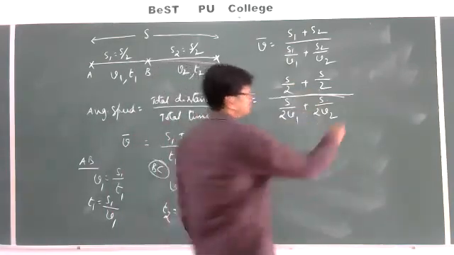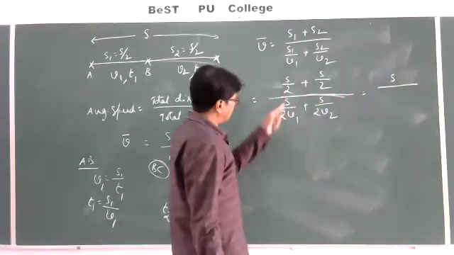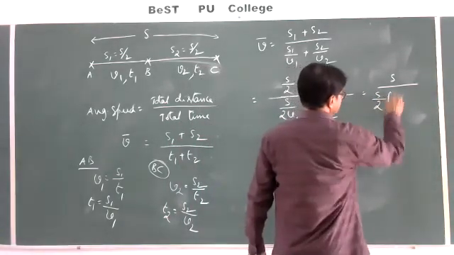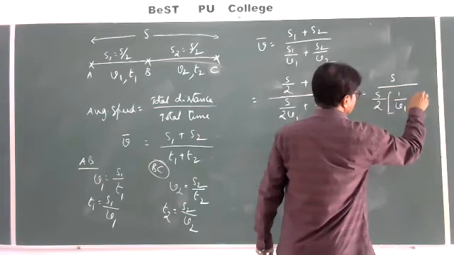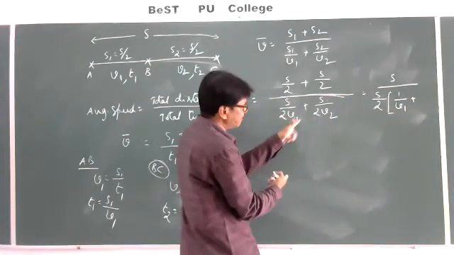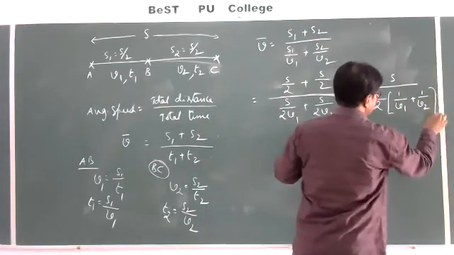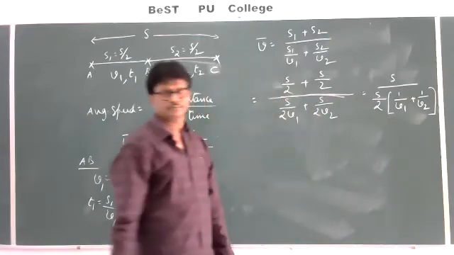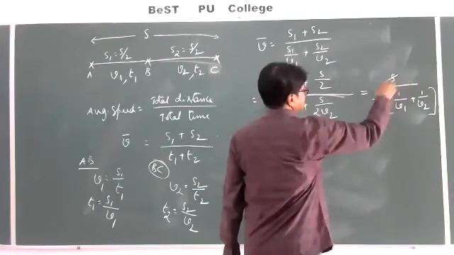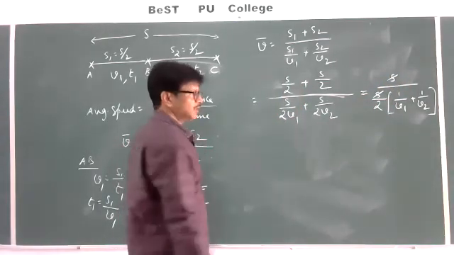I will take a common factor of S by 2. If I take a common factor of S by 2, here we will get 1 by V1 and here we will get 1 by V2. Now this S and S will cancel. Now what is the formula?